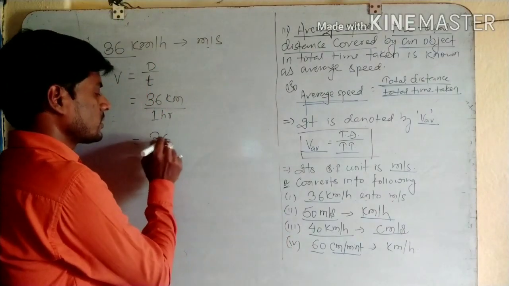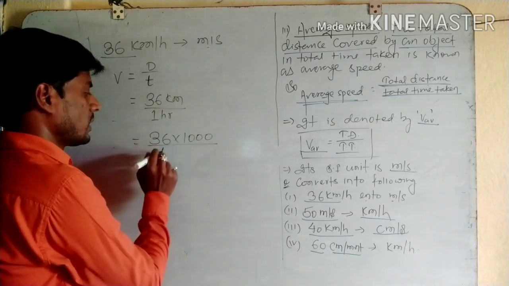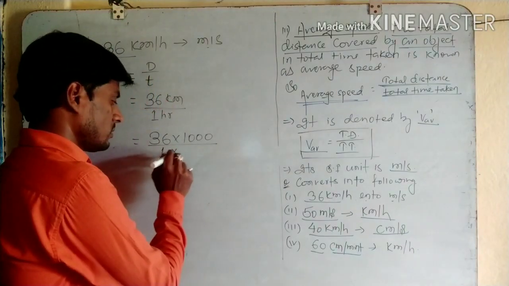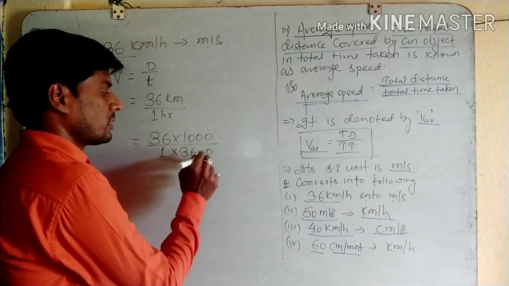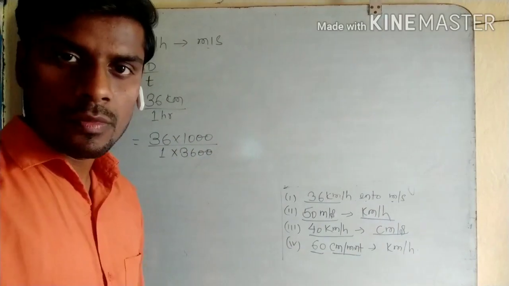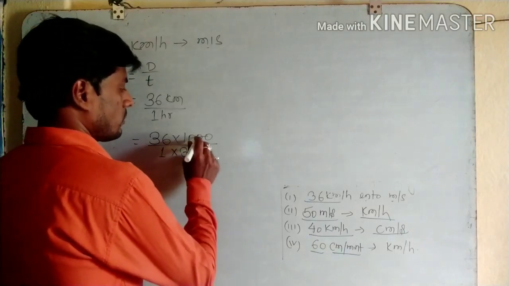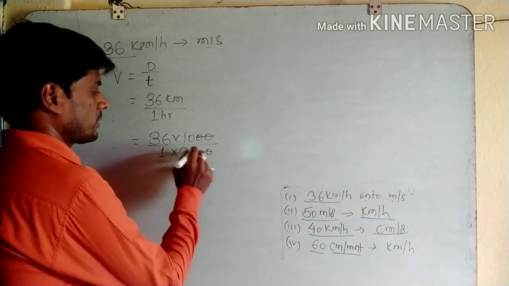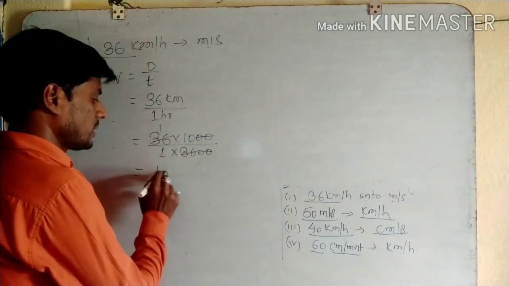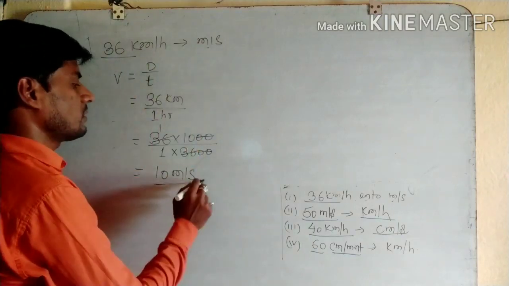So 36 into 1000 meter, by 1 hour, and 1 hour is equal to 3600 seconds. Here we cancel, and we get 10 meter per second. Finally we get 36 kilometer per hour changing into 10 meter per second.